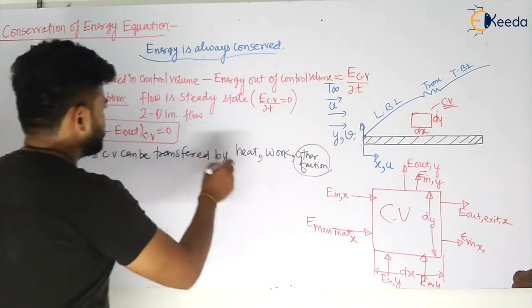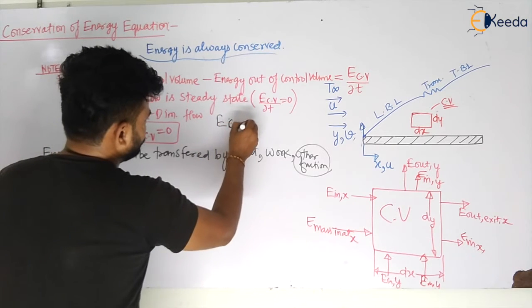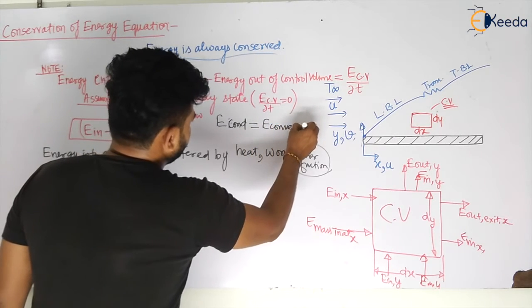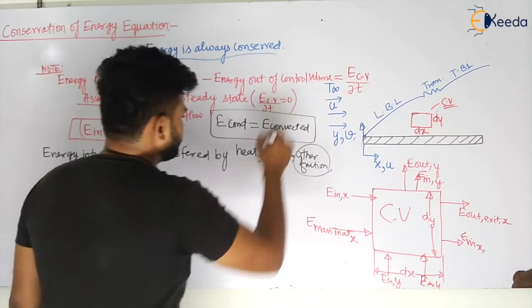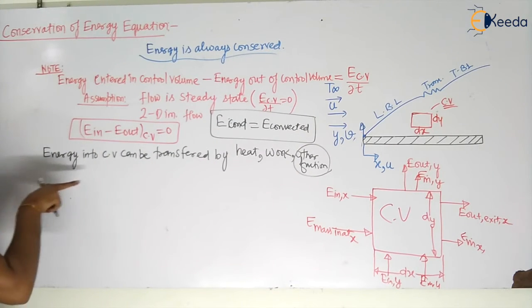What is happening? The energy conducted in the fluid is equal to the energy convected out of the control volume due to this mass, my dear students. Now let us see, what will be the energy in the x direction?